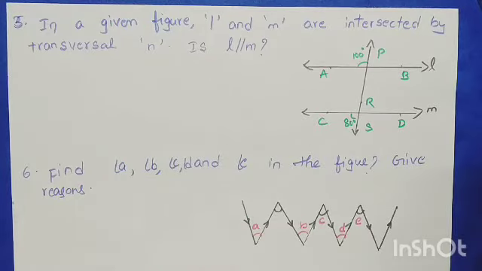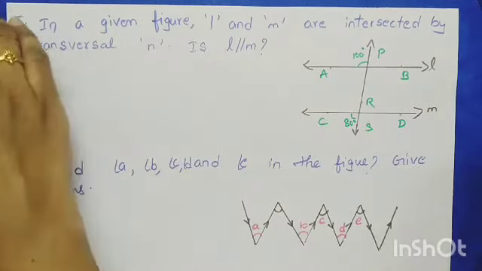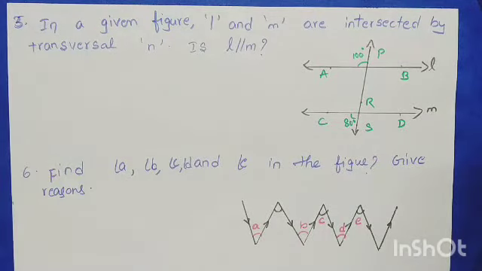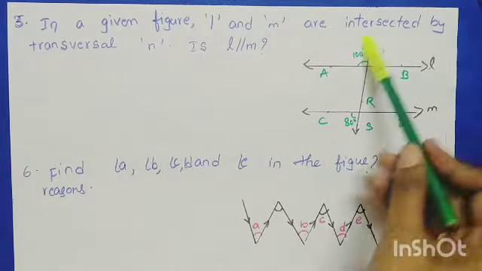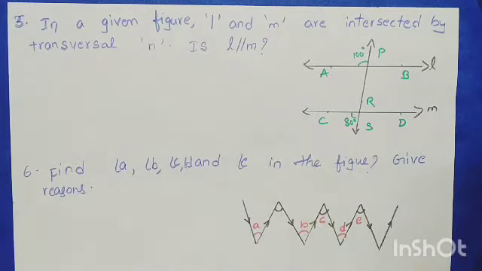Yes, here is our next sum, children. In the given figure, fifth sum it is. In the given figure, L and M are intersected by transversal N. See, L and M are intersected by transversal N. This is N. Then you have to find whether L is parallel to M.